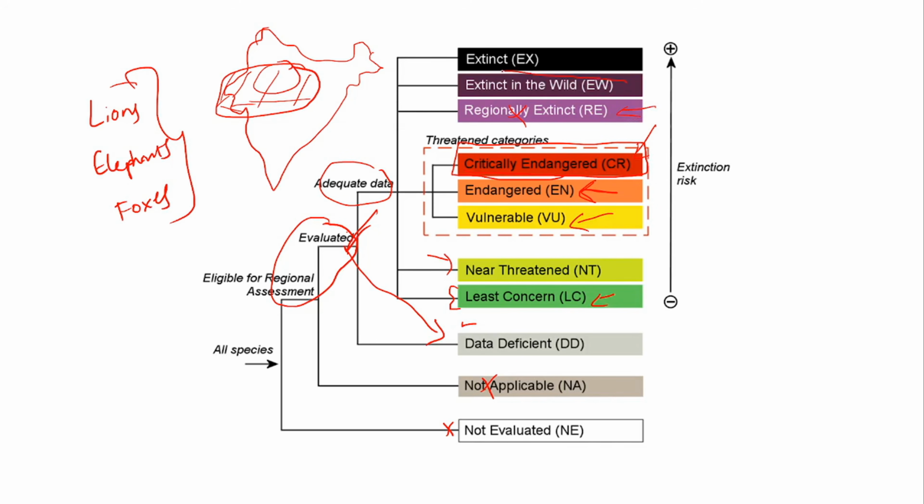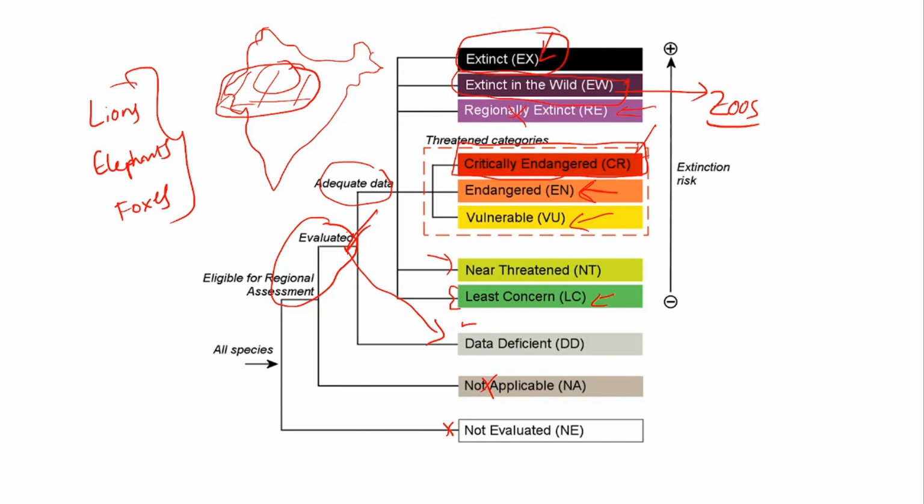Extinct in the wild means that in nature it is extinct. It is maintained only in zoos or human habitations. Only in artificial enclosures is it still present. Then comes extinct, which means nowhere can you see it.